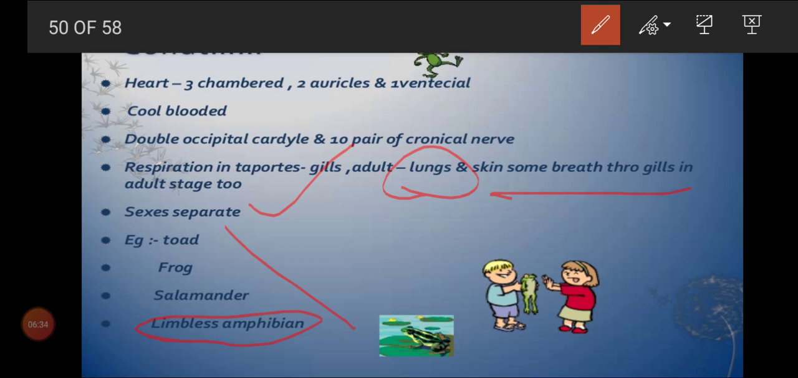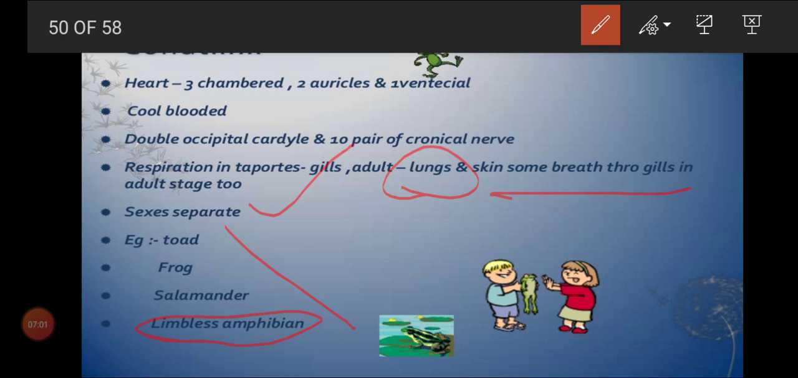The body is divisible into head and trunk. There are no scales, only moist skin is present. Eyes have eyelids. Tympanum, the internal ear, is present. For the alimentary canal, reproductive and urinary systems, all have one common opening called cloaca. Here the larva respires through gills, and the adult respires through lungs and also through moist skin.